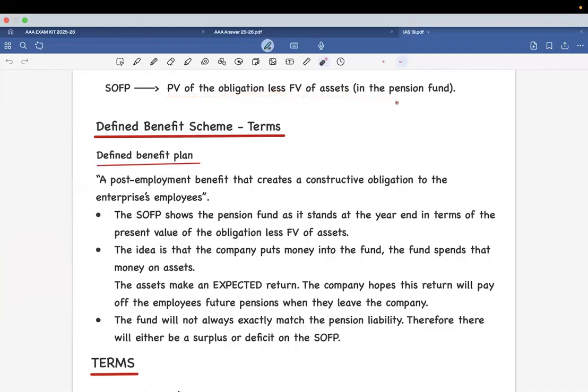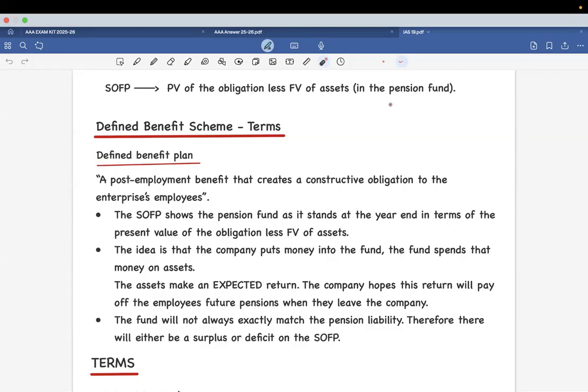Now, how does a company make the fund? They're going to take the asset and invest it somewhere else, and they're going to reap benefits out of that asset, and the same benefits shall be given to the employees. Otherwise, it's a running fund, right? So in order to counter that effect, the company is most probably going to allot a fund in an asset which is going to reap them some return, and these returns shall be used for paying the employees. Understood?